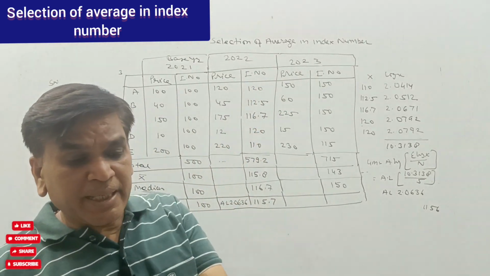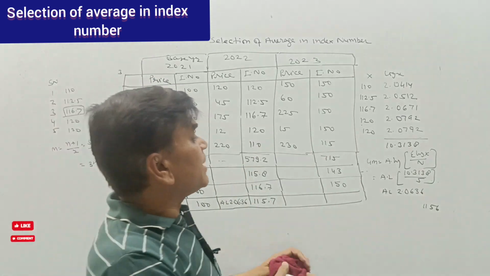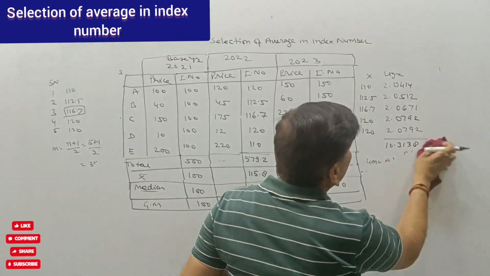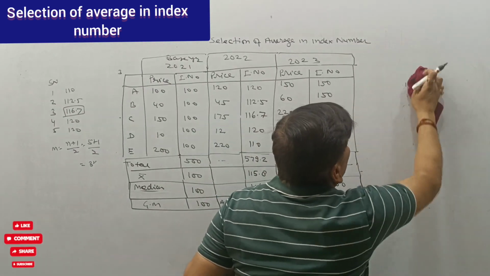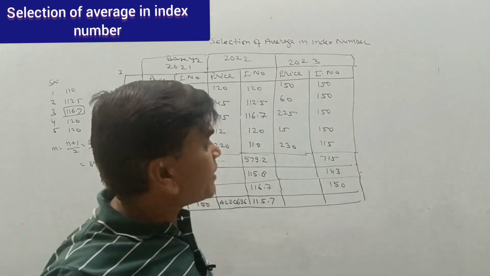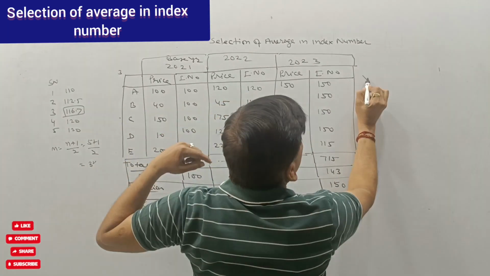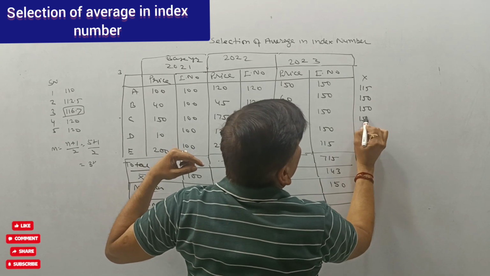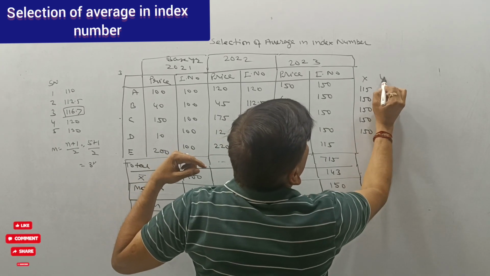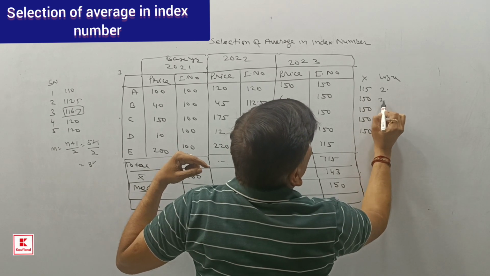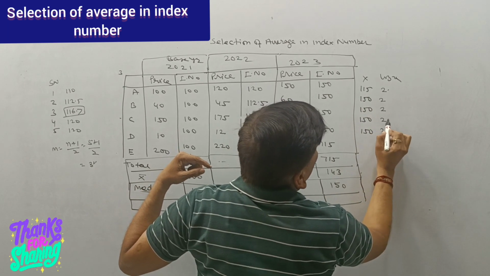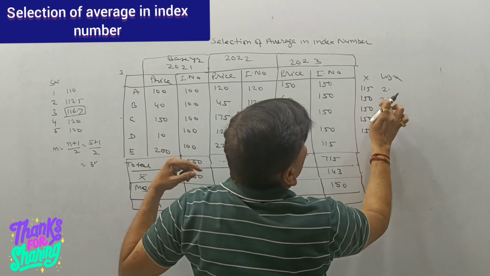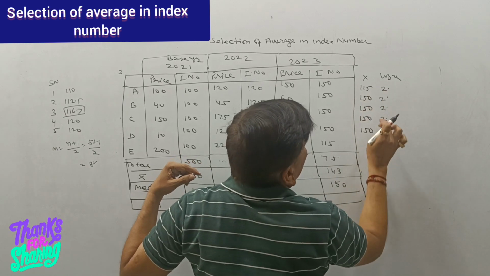Now we will calculate the geometric mean of the second index number. We have already discussed how to calculate the geometric mean, but I am repeating. Here the x items are 115, 150, 150, 150 and 150. So the log x is 2 for each, because the items are 3 digits.